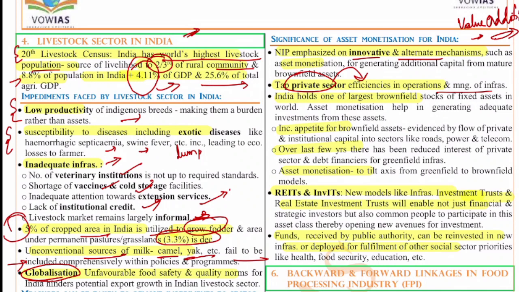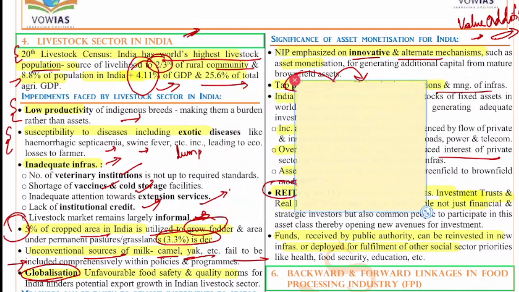Over the last few years, there has been reduced interest of the private sector, so this will change the scenario overall. Also, the real estate investment trusts and infrastructure investment trusts, these new models will ensure that finance is also there with the private sector, and they can participate in infrastructure creation. Right? But there are certain issues, certain challenges overall. What are these challenges? We will see that as well. Here it is not given, but we will go through them.